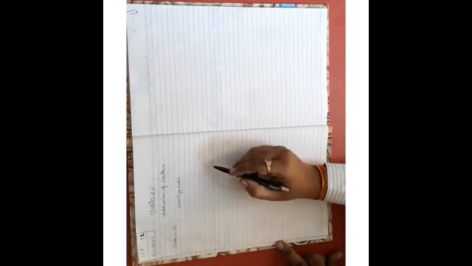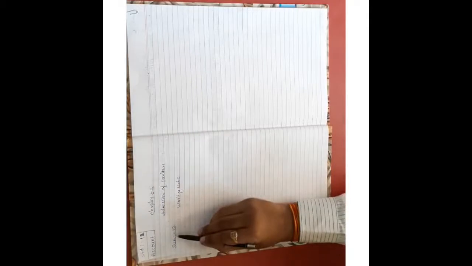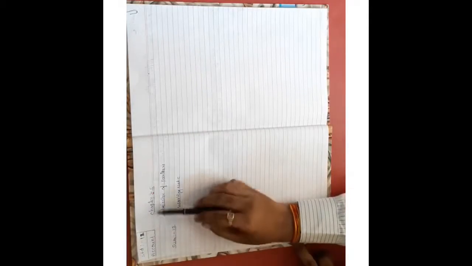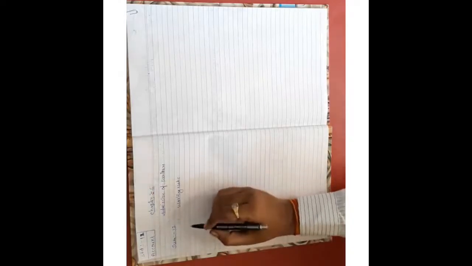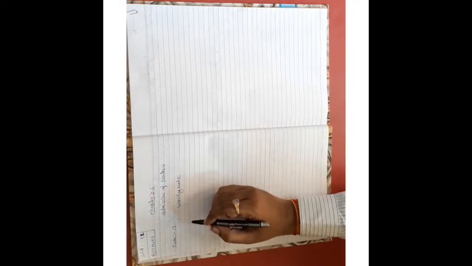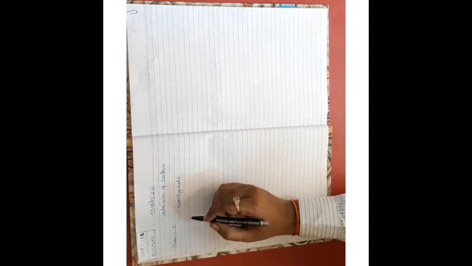Good morning, dear students. In this session, we are going to start our new sum number 12, standard 12th accounts, chapter 5, admission of partners, sum number 12. In sum number 12, P and Q are partners sharing profit and loss in the ratio of 3:2. The balance sheet of the firm as on 31/3/2016 was as under. Now, the adjustments.